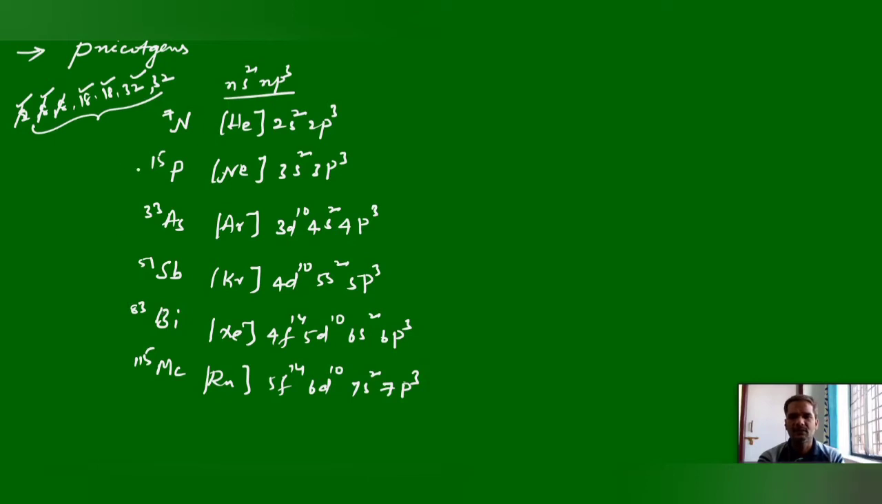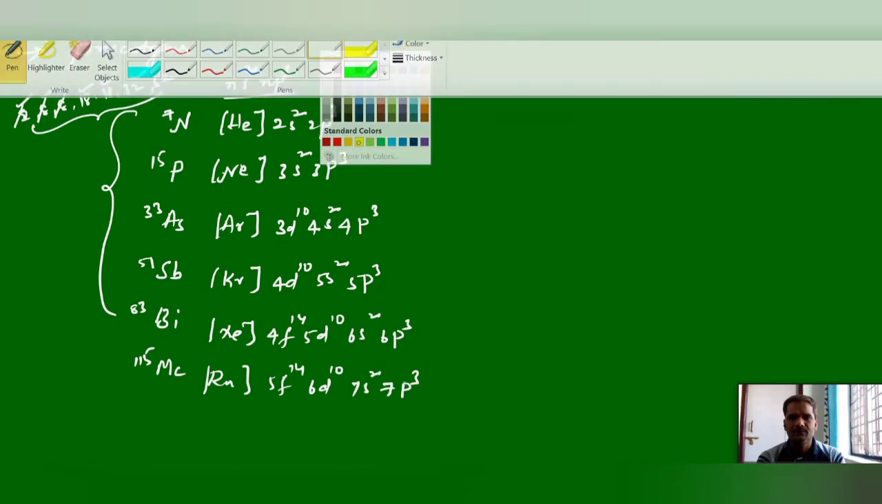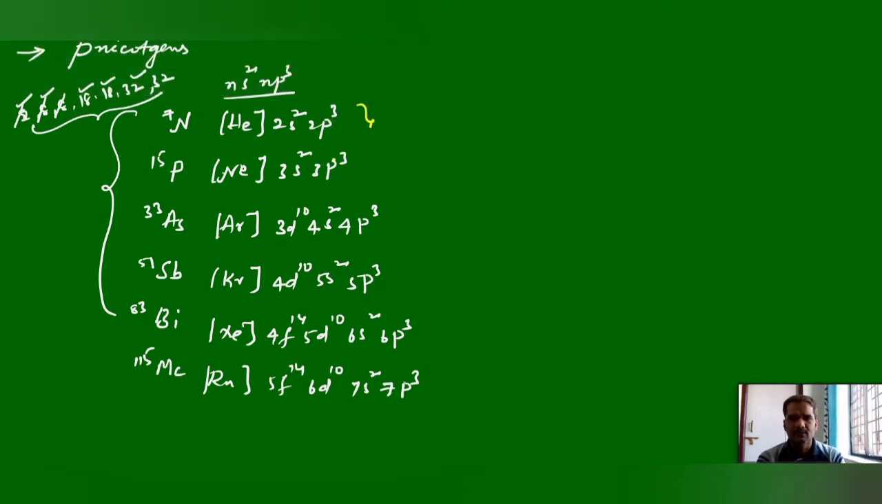Our main focus here is the first 5 elements. Here, the first 2 elements, nitrogen and phosphorus, are non-metallic in nature. They are non-metals. The next 2, arsenic and antimony, are metalloids, and bismuth is a metal. The elements above 100 are generally radioactive in nature. Complete information about moscovium is still under research. So our focus is mainly on these 5 elements.